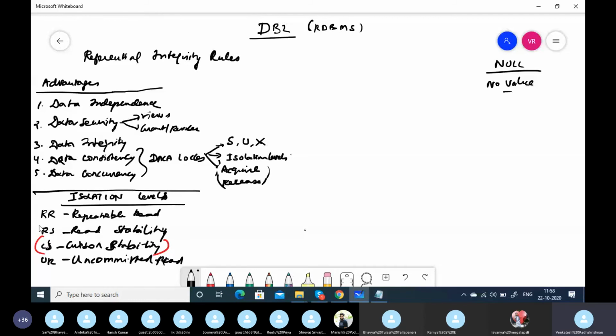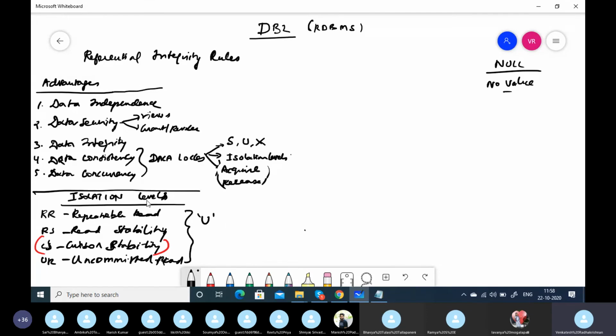So it is safer. If you see isolation level, we can determine who is going to get the U lock. Because if one person is getting the U lock, no one else is going to get it. All others can still read, can have an S lock, but no one can promote the lock to U lock. And only the U lock can be promoted to X and then update.